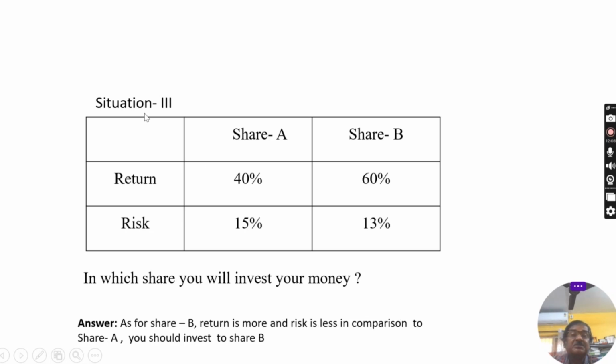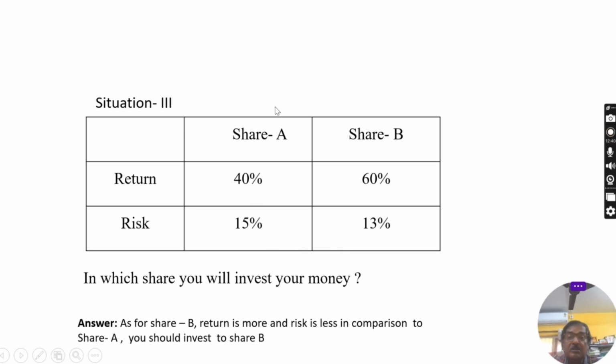Next, situation 3. I am discussing all the situations so that you can understand, and the data is arbitrary. First of all, you have to calculate the risk and return for all the shares or options. Then you will take the decision in this way. This is the basic process. In this case, you see the return is not the same, and the risk is also not the same.